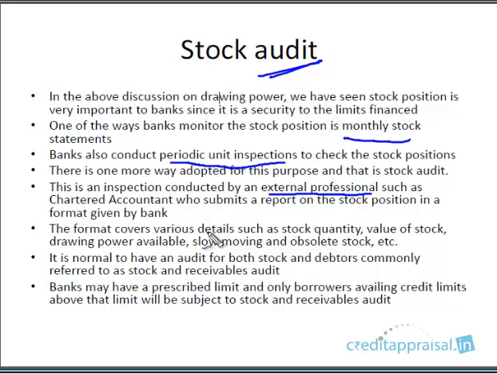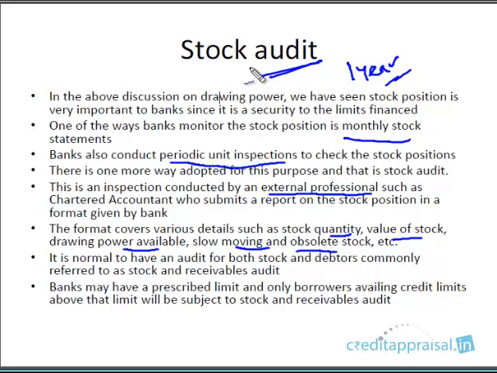They will employ a chartered accountant, and this chartered accountant will go to the unit. This is usually done once in a year. The chartered accountant will be going to the factory premises and independently verifying the stock position. The format usually differs from bank to bank, but the stock audit report will be covering the quantity, the value of the stock, drawing power availability, slow moving and obsolete stock. These are important ones.